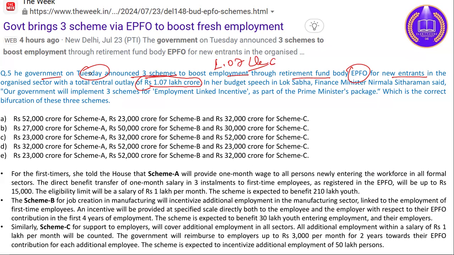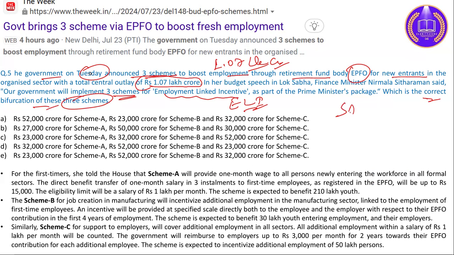In her budget speech in Lok Sabha, the finance minister said that our government will implement three schemes for employment linked incentives, ELI, as part of the Prime Minister's package.